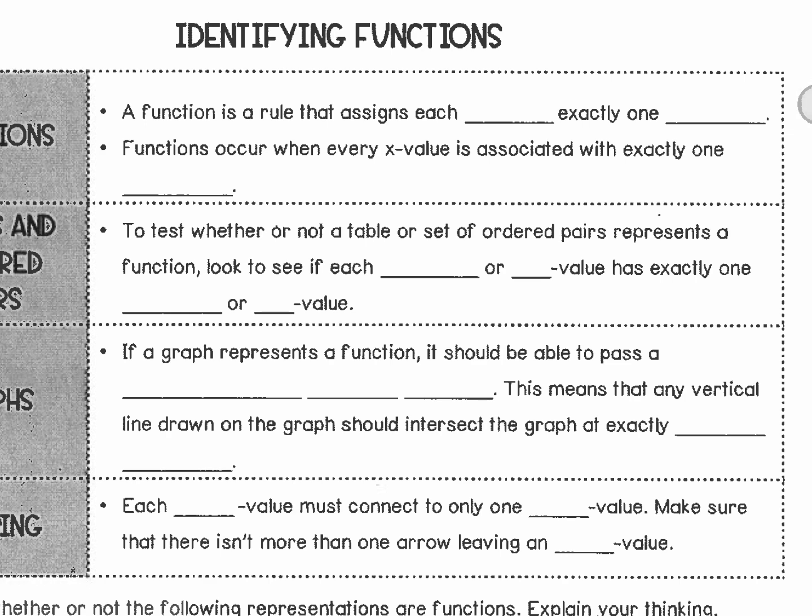All right, so a function is a rule that assigns each input with exactly one output. That basically occurs whenever each x value only has one y value. And I'm going to go through all the words first before I give you my example. Okay? To test whether or not a table or a set of ordered pairs represents a function, look to see if each input or x value has exactly one output or y value.